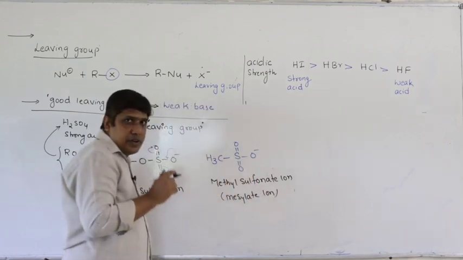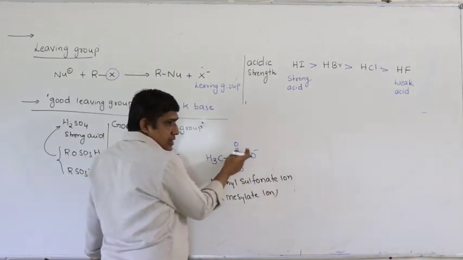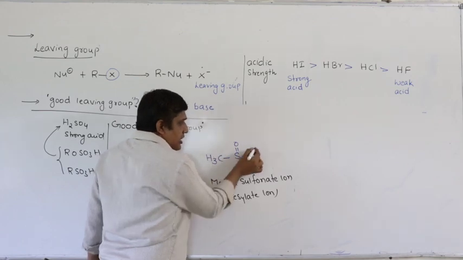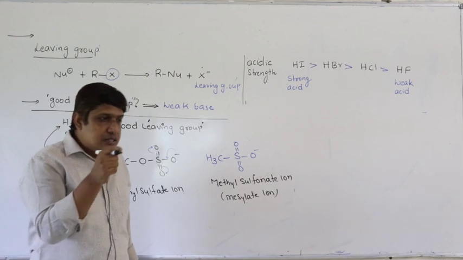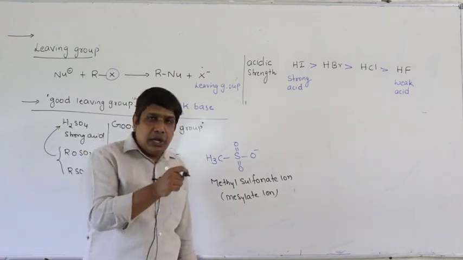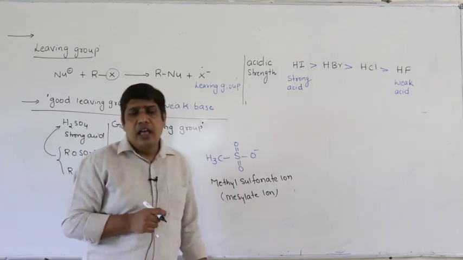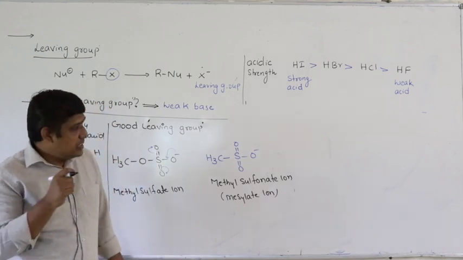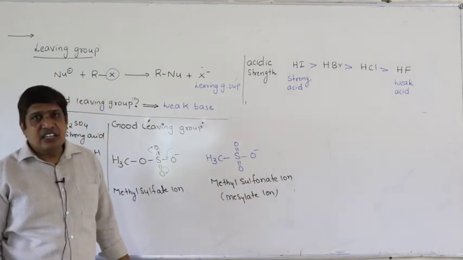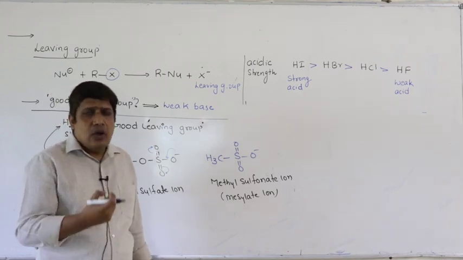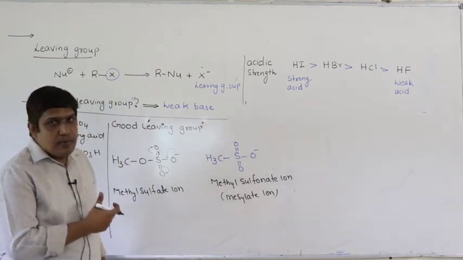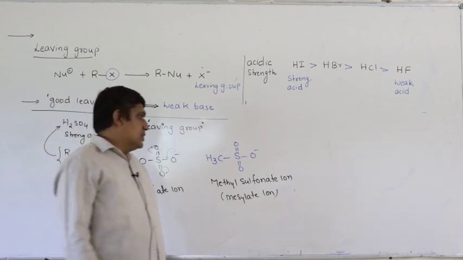So it is also a very good leaving group. The same story, in a similar way I can explain. The negative charge is delocalized. That means the negative charge is not localized on one atom, but it is delocalized over 3 oxygen and sulfur atoms, due to which the charge density will be less. If charge density is less, then its ability to attract or react also decreases. Therefore, it is stable. Hence, it is a good leaving group.